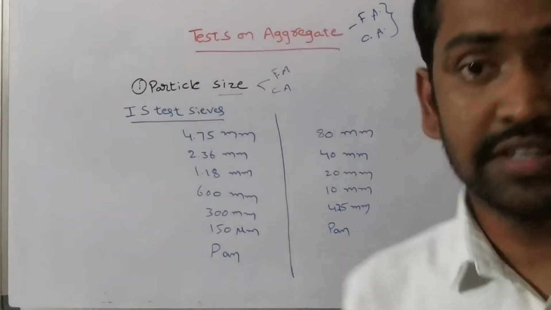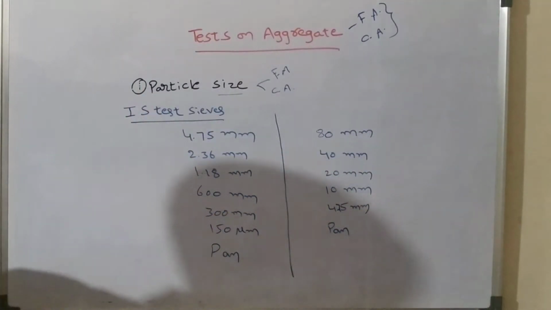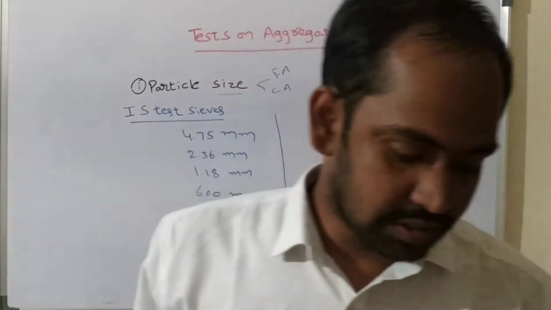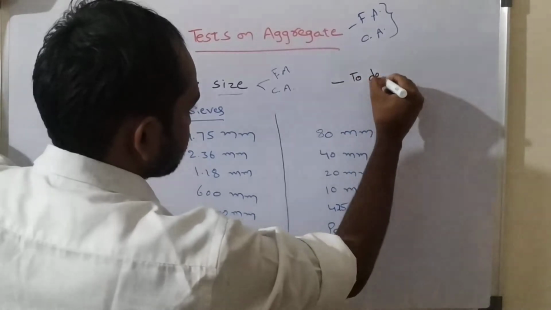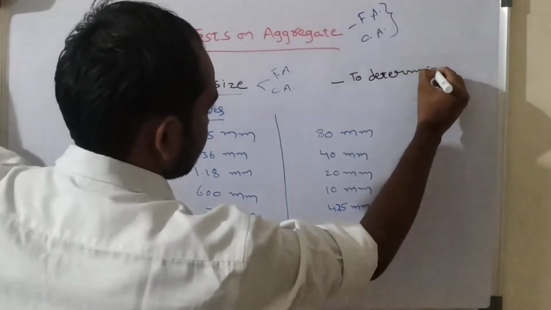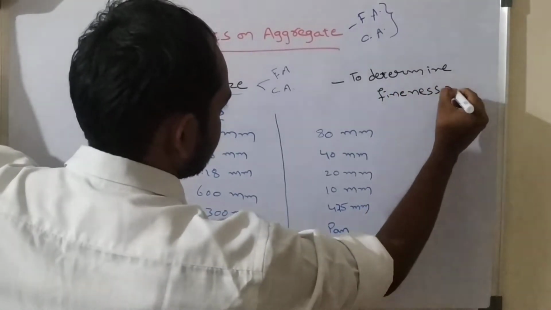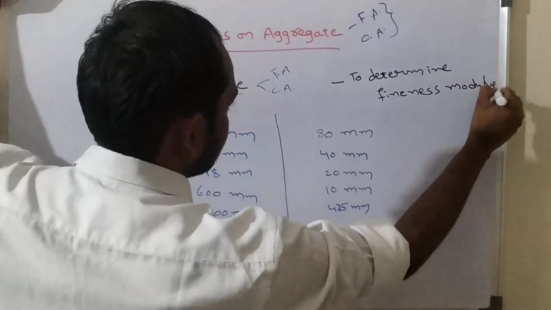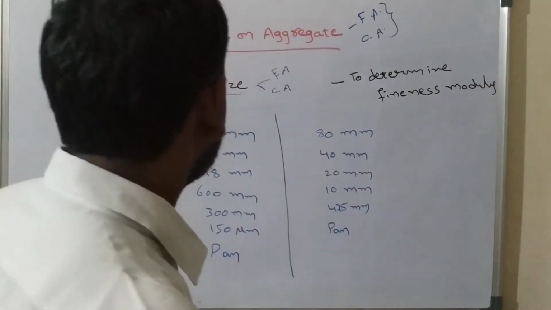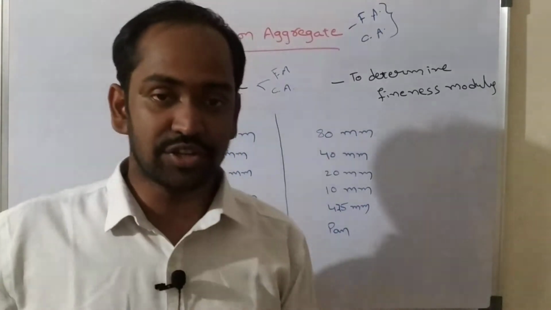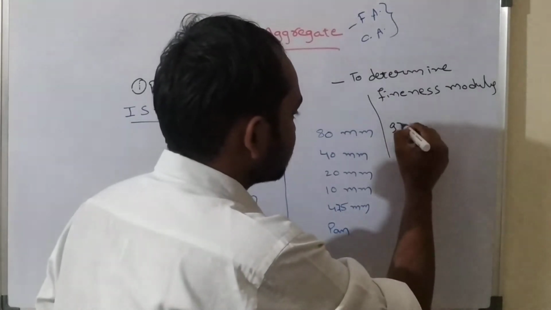This is the particle size test. The main objective of this test is to determine the fineness modulus of aggregate and also to determine the grain size distribution, that is, what the different sizes of particles present within the given body of aggregate are.